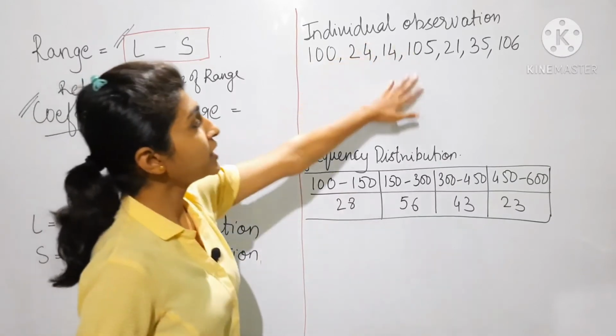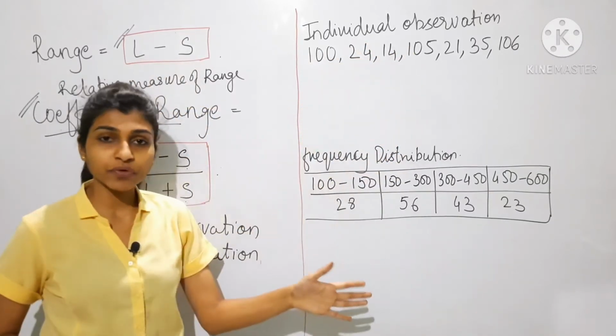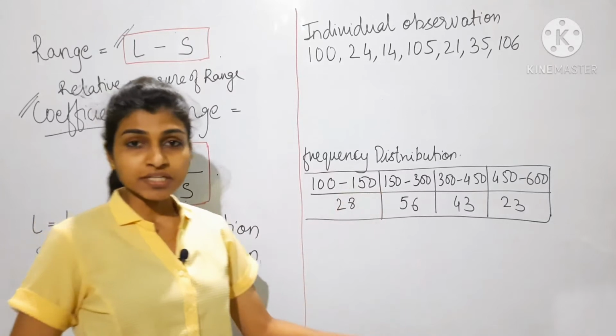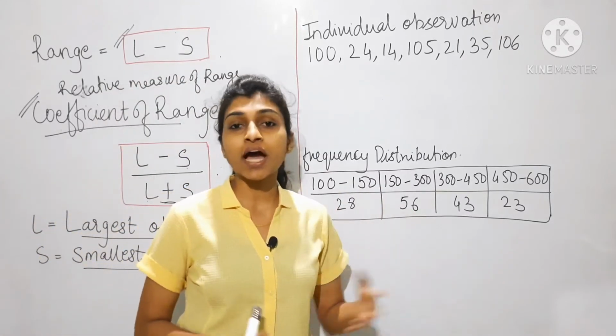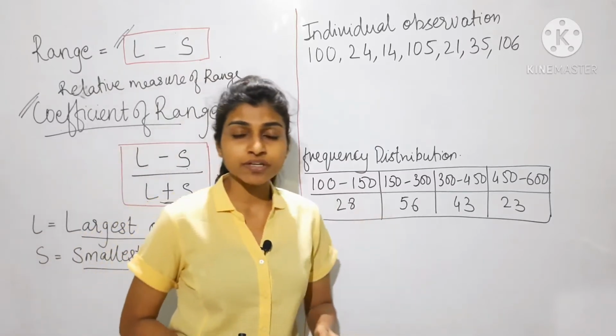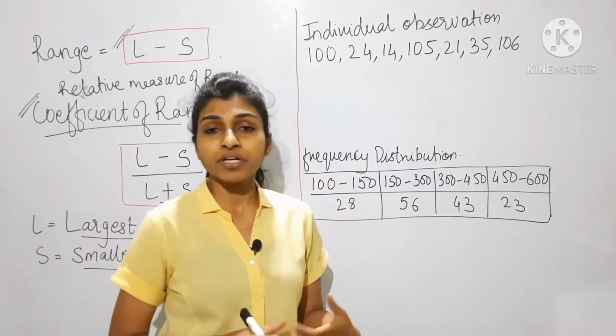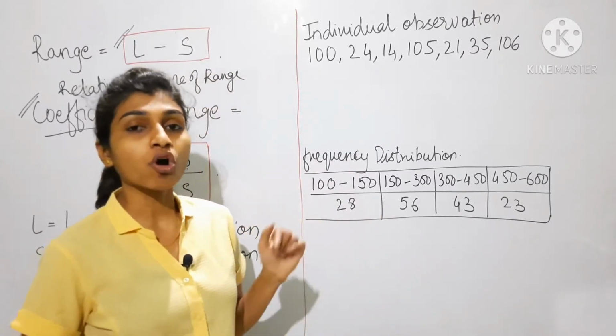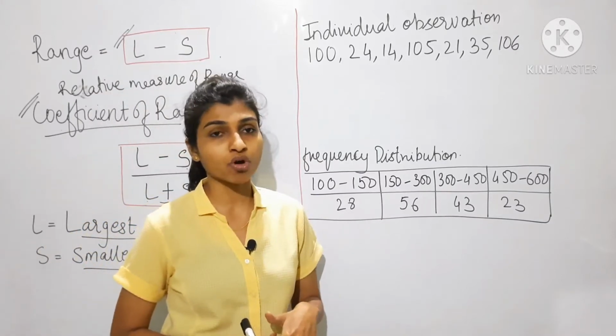As I explained in the last three lectures, there is individual observation and grouped data, ungrouped data. You can watch those videos on measures of central tendency, mean, median, mode, and frequency distribution. All the links you will find in the description box.